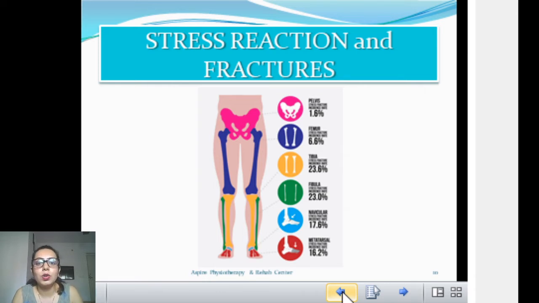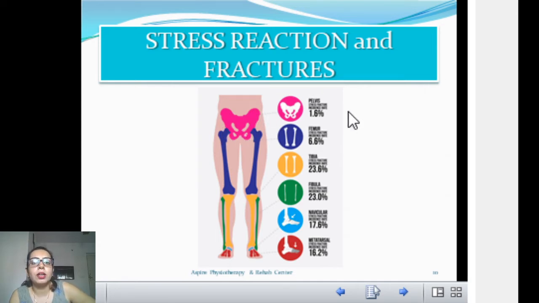Common sites you can see, if we start from the metatarsal, then your ankle, navicular, then fibula, tibia, which are your lower limb bones, then the thigh bone is your femur, and your pelvis, your hip bone.